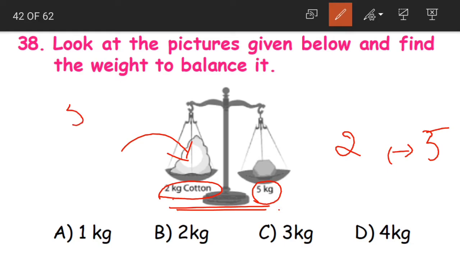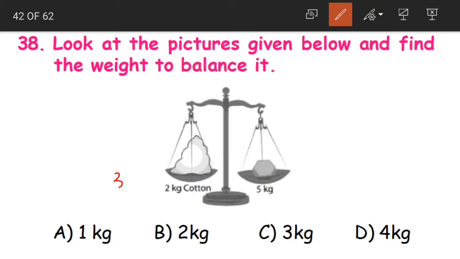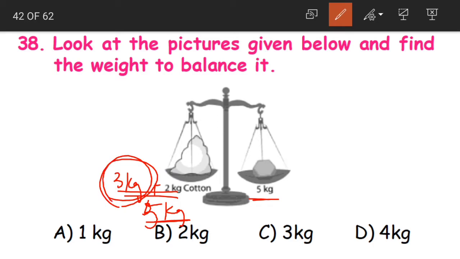What is the difference here? 5 minus 2 is equal to 3 kilograms. So when I add 3 kilograms here, 3 kilograms plus 2 kilograms, what will be the total? 5 kilograms. Yes, see, now both the weights will balance. So what is the weight here that we should add? It is 3 kgs. That is option C.